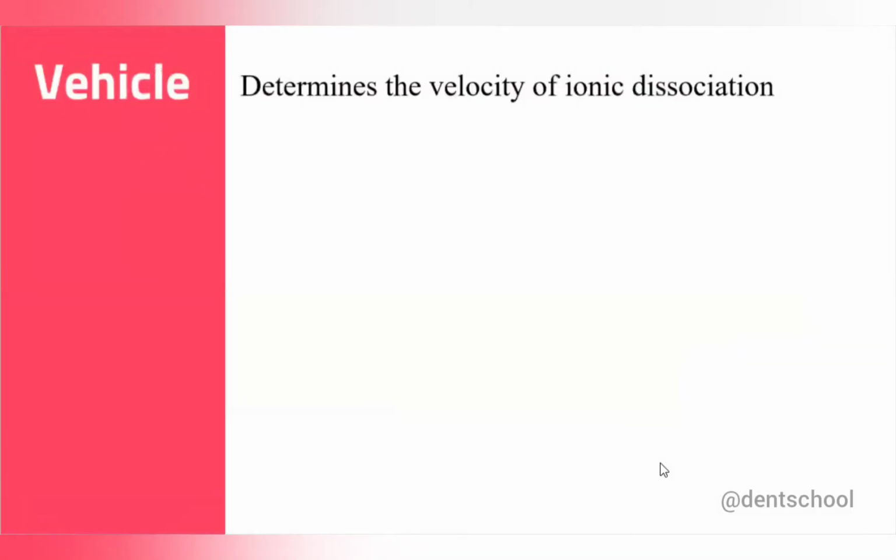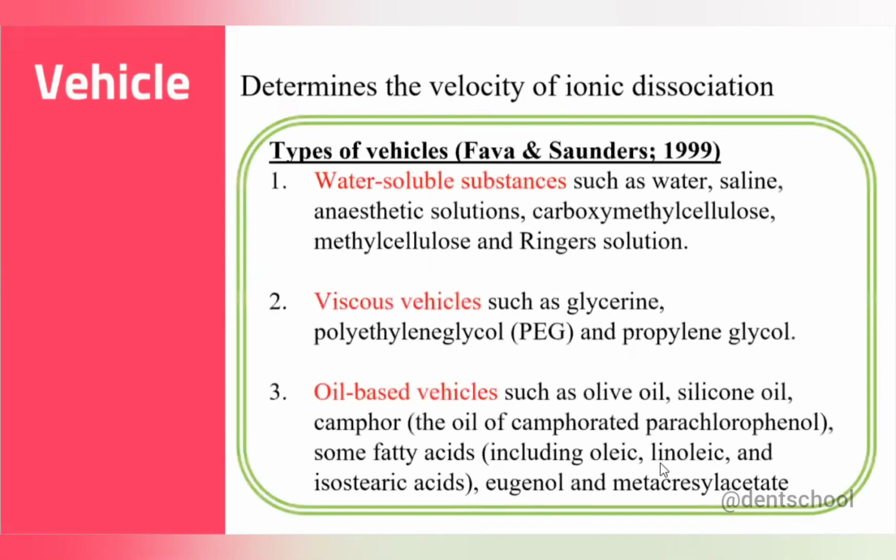Okay. Now we are done with the property. Now we'll discuss the vehicle. Vehicle is very important when talking about medicaments because it determines the velocity of ionic dissociation, like at what rate ions will dissociate from your medicament. It was categorized into three categories: water soluble, viscous, and oil based.